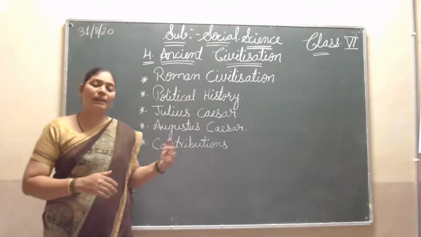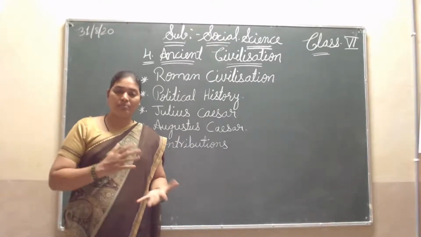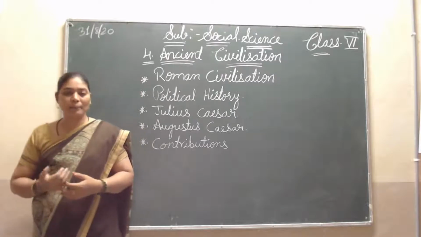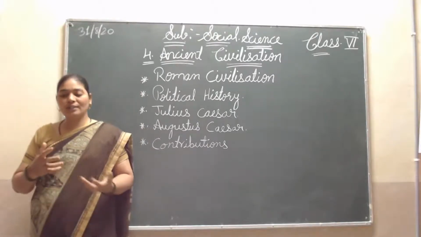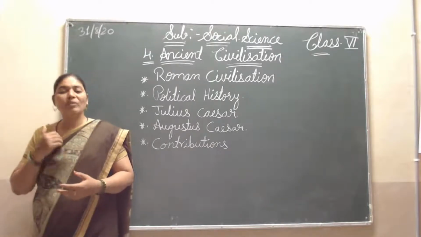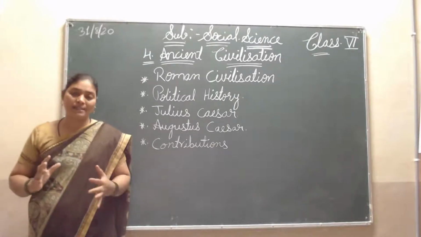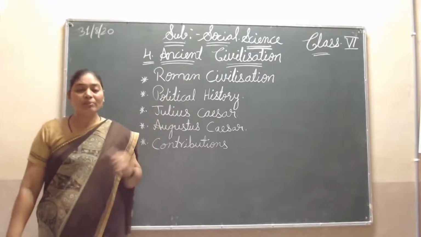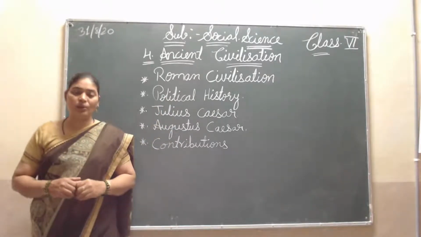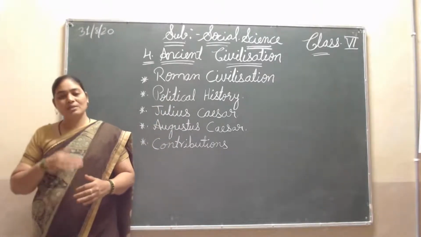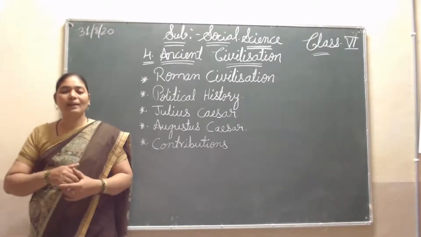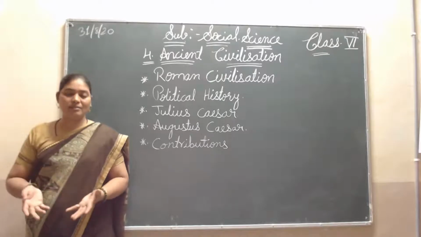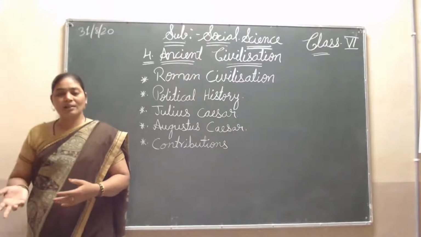Here Caesar became strong, powerful, and he defeated Pompey, and Pompey was murdered in the war. Julius Caesar became the one ruler of the whole of Rome. Before, three members were ruling the whole of Rome, but now slowly, one by one, they died. Then the second one, Pompey, died at the hands of Julius Caesar.